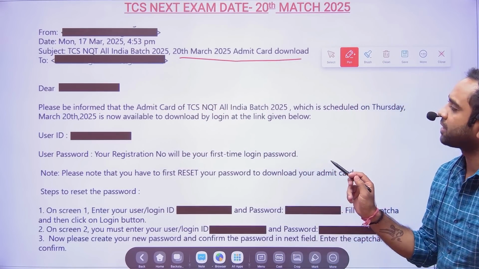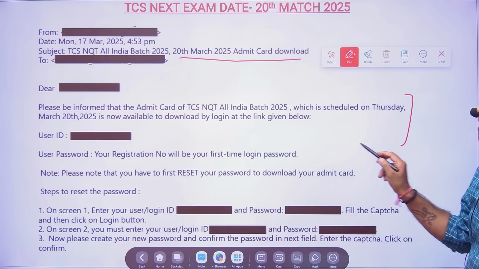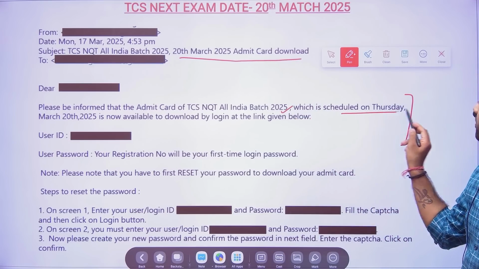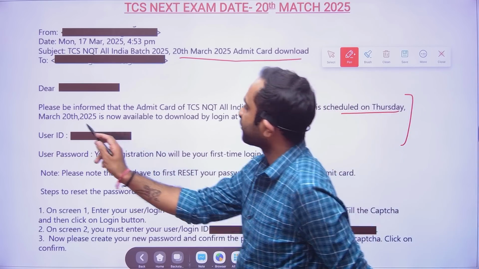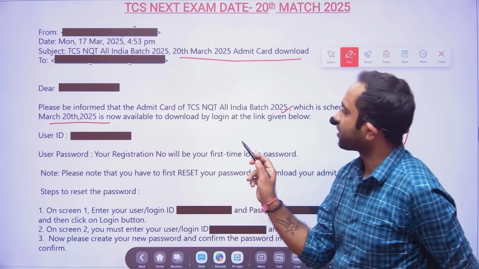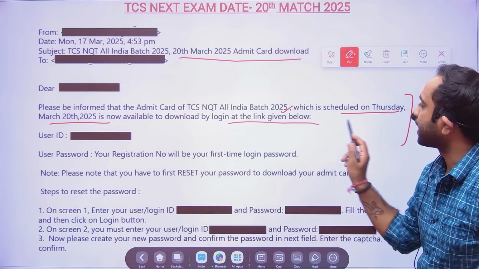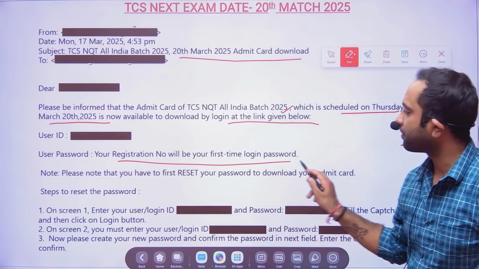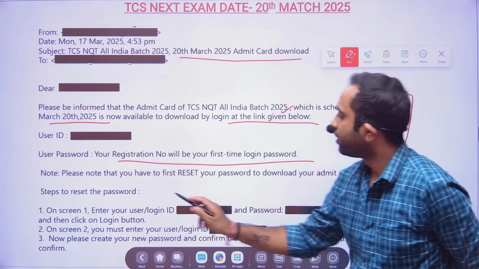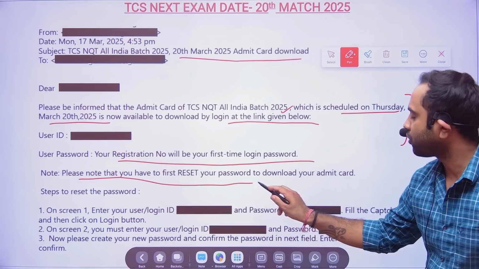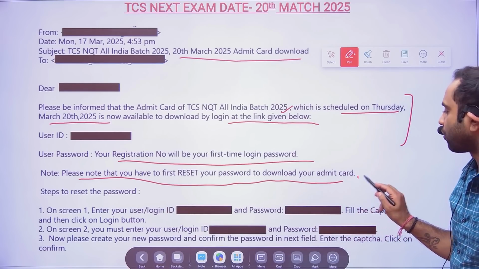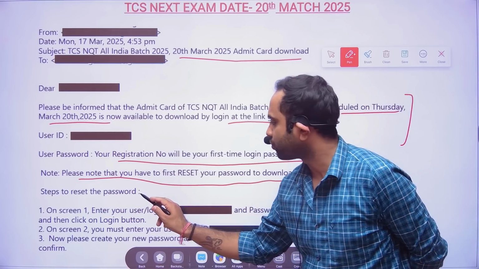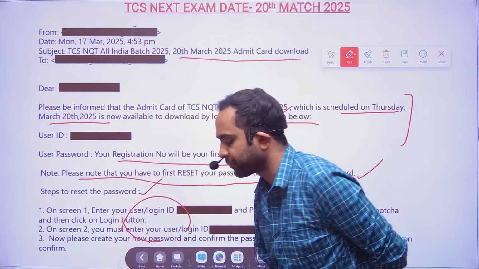Please be informed that the admit card of TCS NQT All India Batch 2025, which will be scheduled on Thursday, March 20th, 2025, is now available to download by logging in at the link given below. Your registration number will be your first time login password. Please note that you have to first reset your password to download your admit card, and the steps to reset the password, all these details have been given.